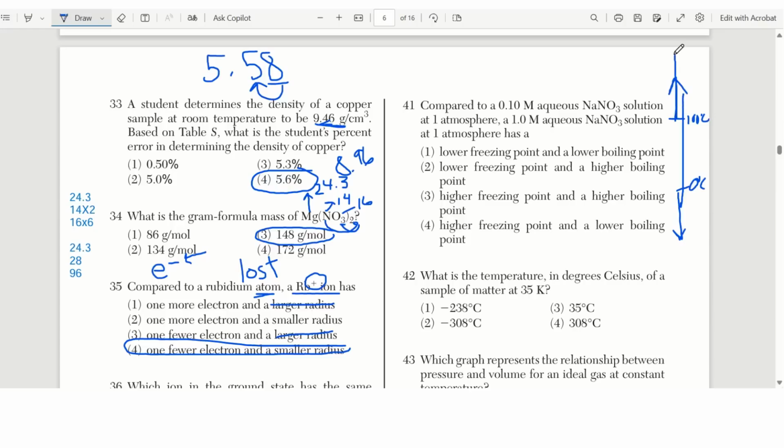It goes up more when we add more stuff, and it goes down more when we add more stuff. So if we're comparing, this one has more stuff. It has a bigger molarity. So it would have what? A lower freezing point and a higher boiling point.